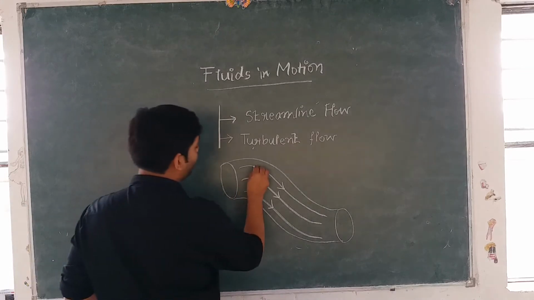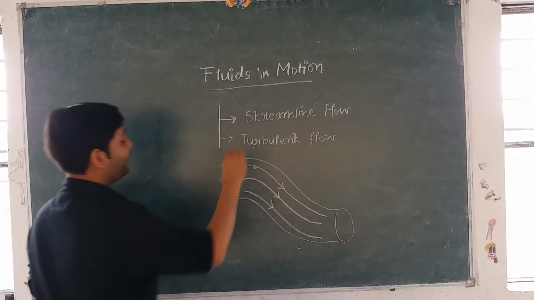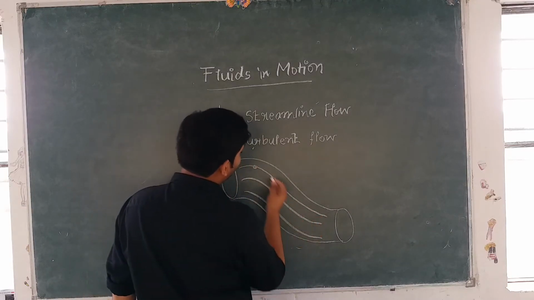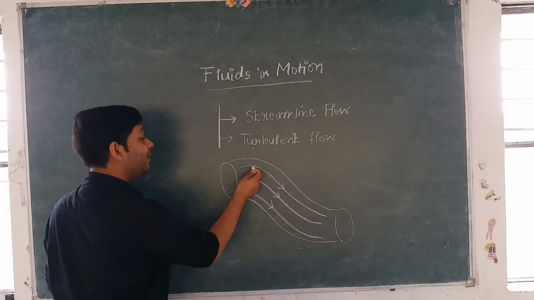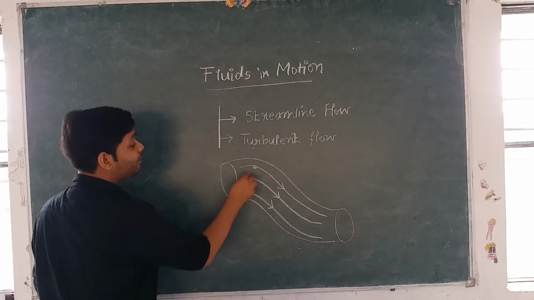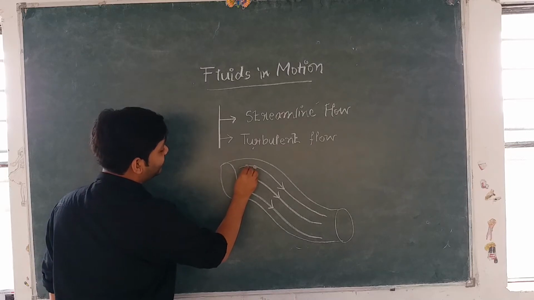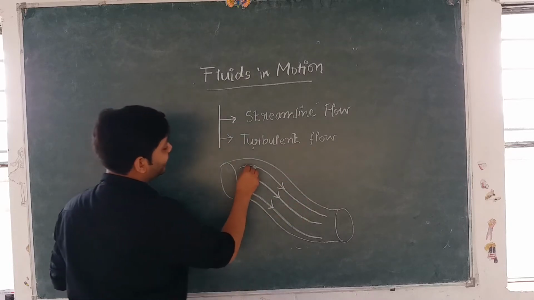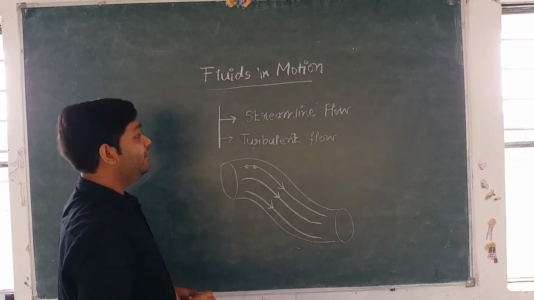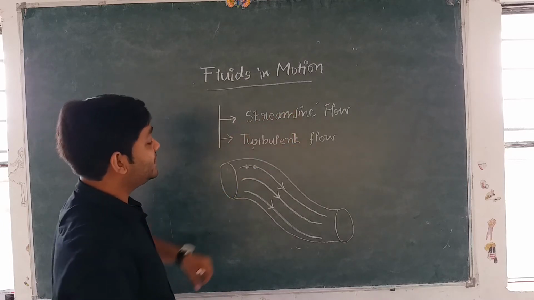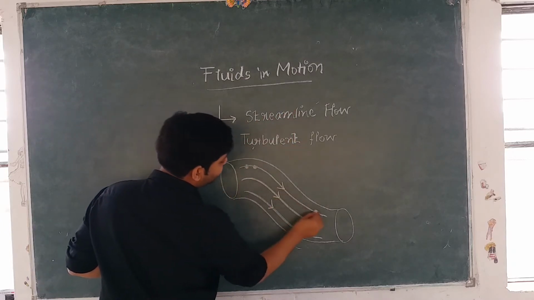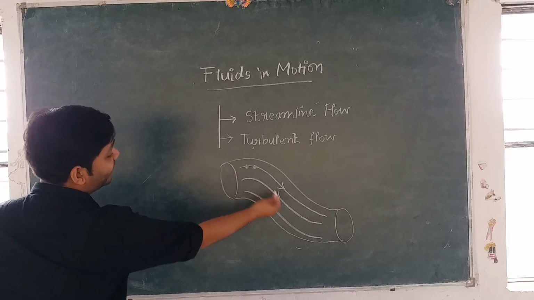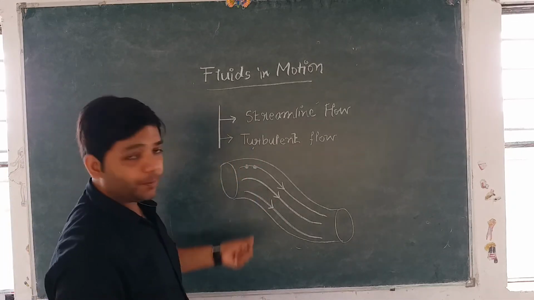Now if we consider one particle of fluid here, then it follows this path. If all the particles that are coming after this particle, that means preceding this particle, follow the same path which is followed by its successive particle, then that kind of flow is known as streamline flow. So this streamline flow is a very organized flow, and all the particles follow the same path which is described by its successive particles. I hope you must have got this.